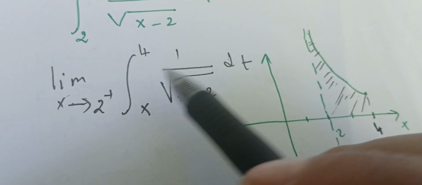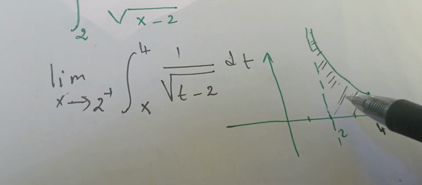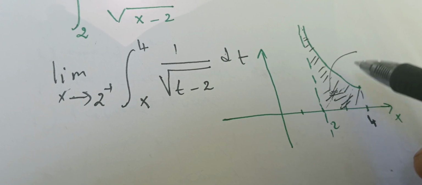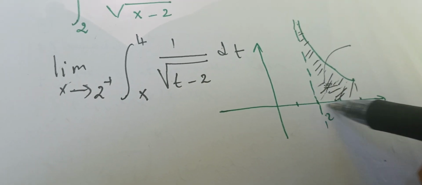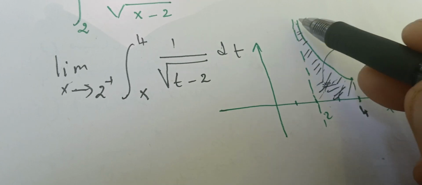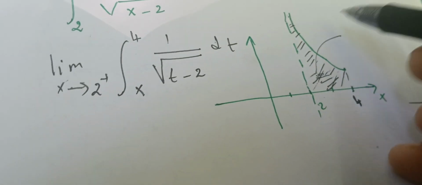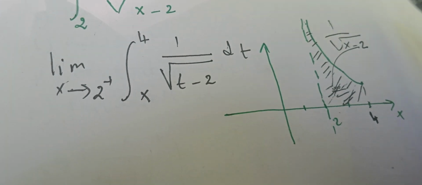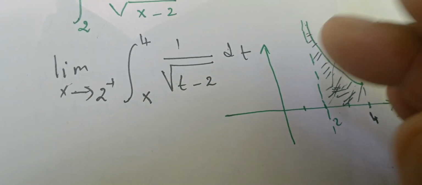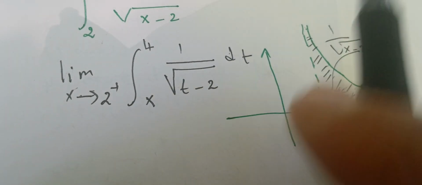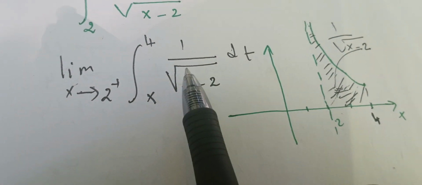Once we find this, we're going to say whether this shaded area in black, between x equals 2 and 4 and the graph of the function 1 over the square root of x minus 2, is finite or infinite. The good thing is that we know a primitive.